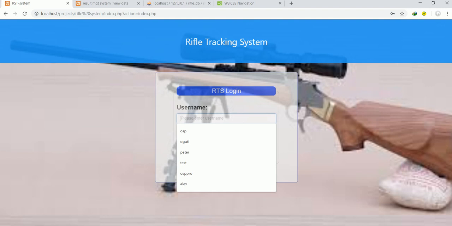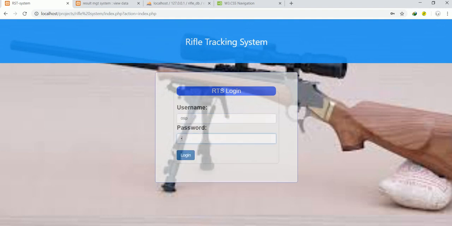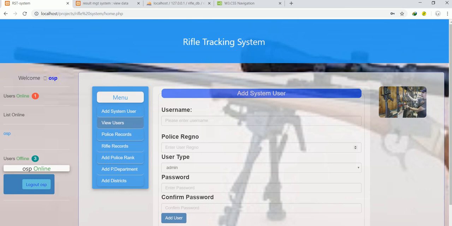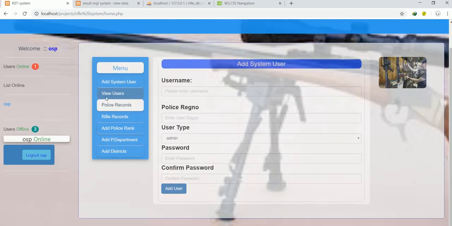My admin at the moment is OSP, and my password is also OSP. When I click login, the system directs me to the admin page. The first thing in admin is add system users and view users in the account.